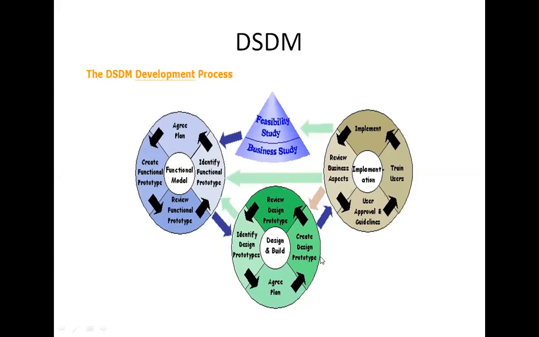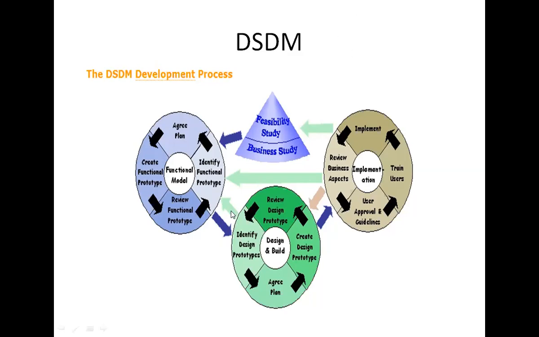Then we have to move to implementation. Here the product is wrapped up, documentation is written and a review is drawn up, comparing the requirements for the product with their fulfillment in the product. The users are also trained in how to use the system, and the users give approval to the system.